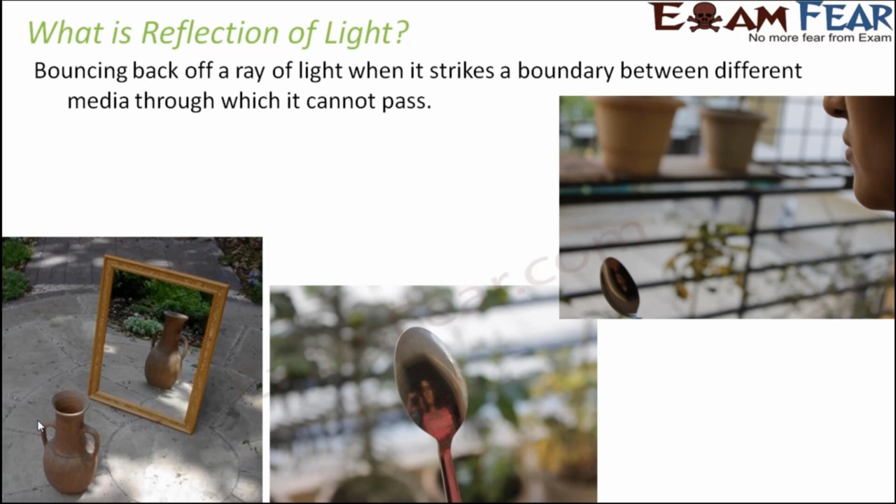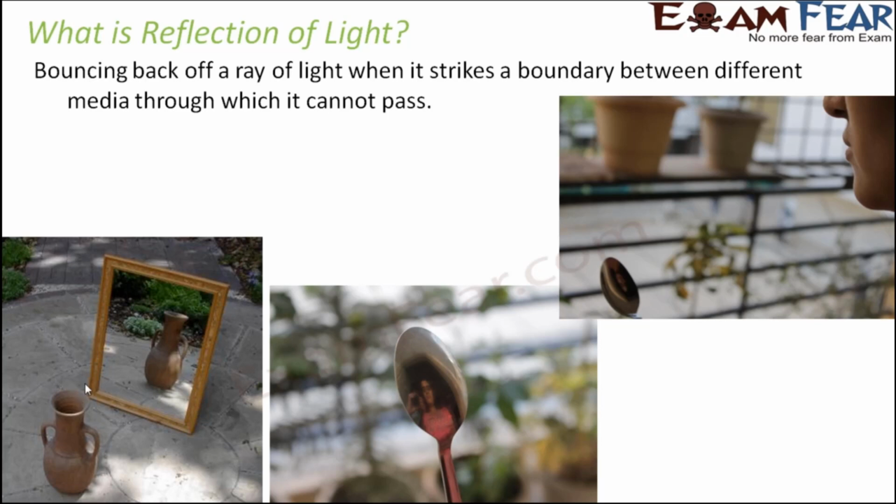So that way, every surface which we are talking about is actually a boundary between two different media, and it has to be such a boundary through which light cannot pass. So what are those objects which do not allow light to pass? Opaque objects. And that is why I told you that a mirror is opaque, because it doesn't allow light to get transmitted. So what is going to happen to the light? The light will bounce back.